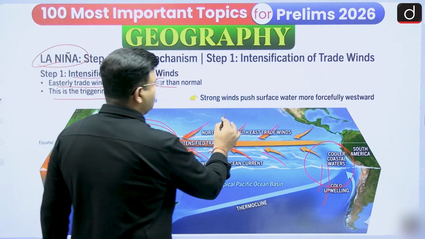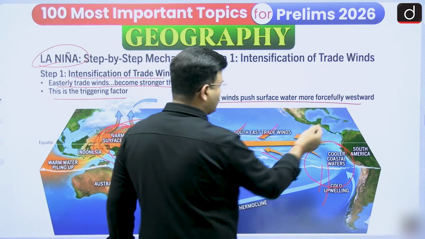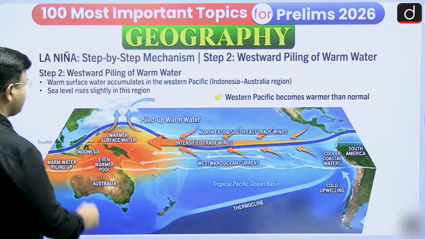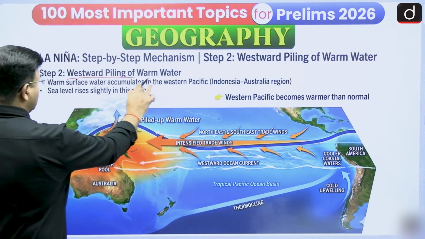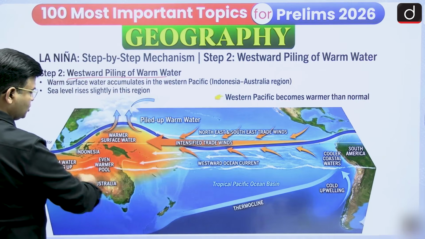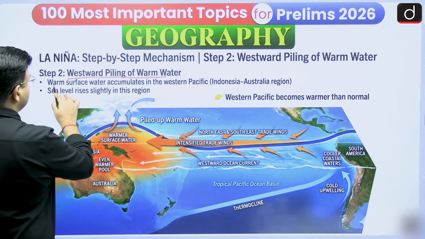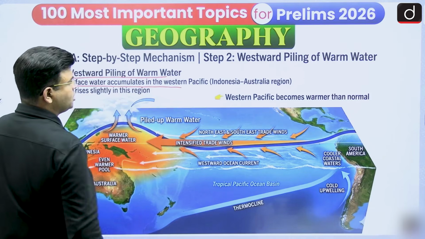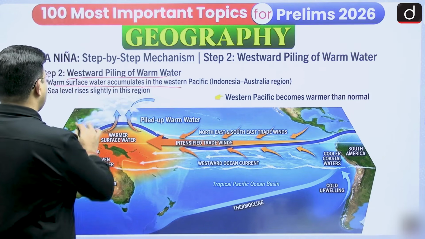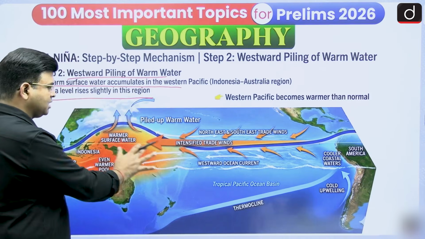Strong wind pushes surface water more forcefully towards the west. This warm surface water accumulates in the Western Pacific near Indonesia and Australia, and the sea level rises slightly in this region.